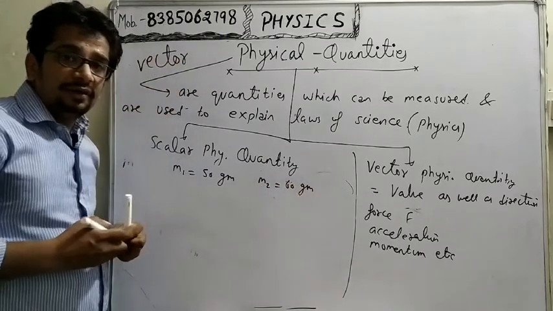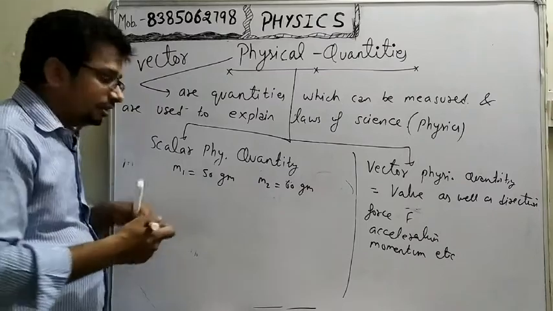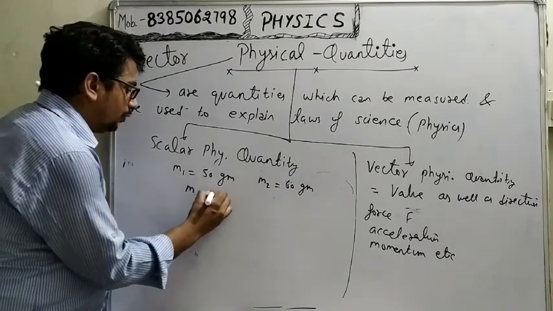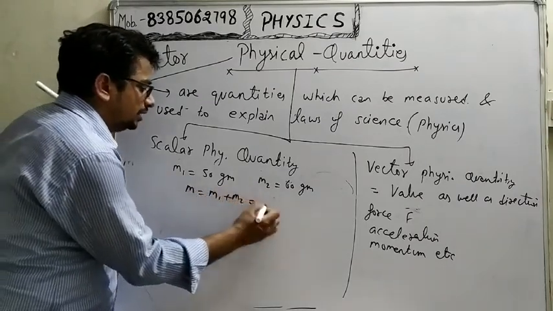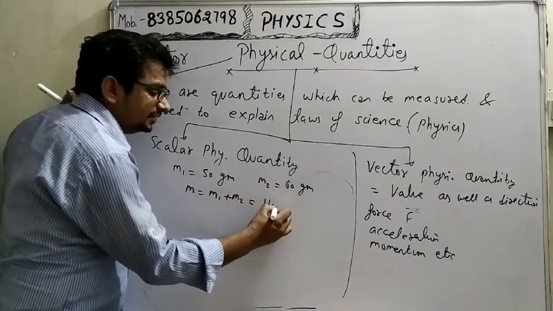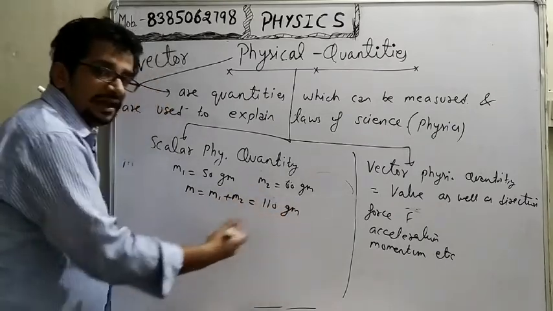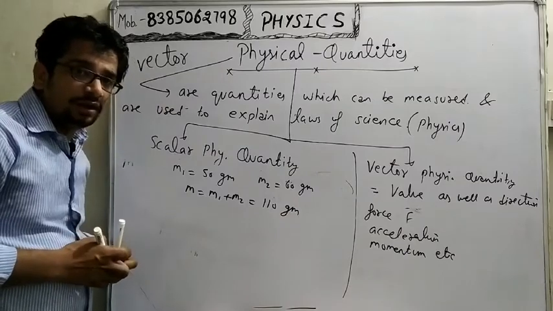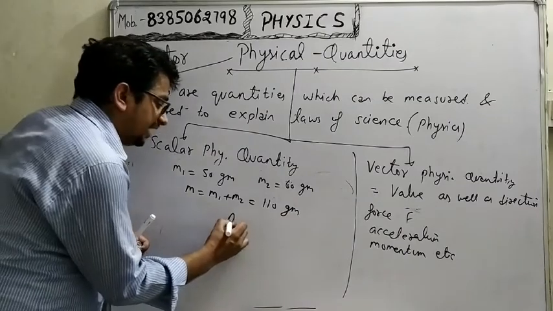And what will be the total mass? M equal to m1 plus m2, they will be added simply by normal mathematics, or normal algebra.